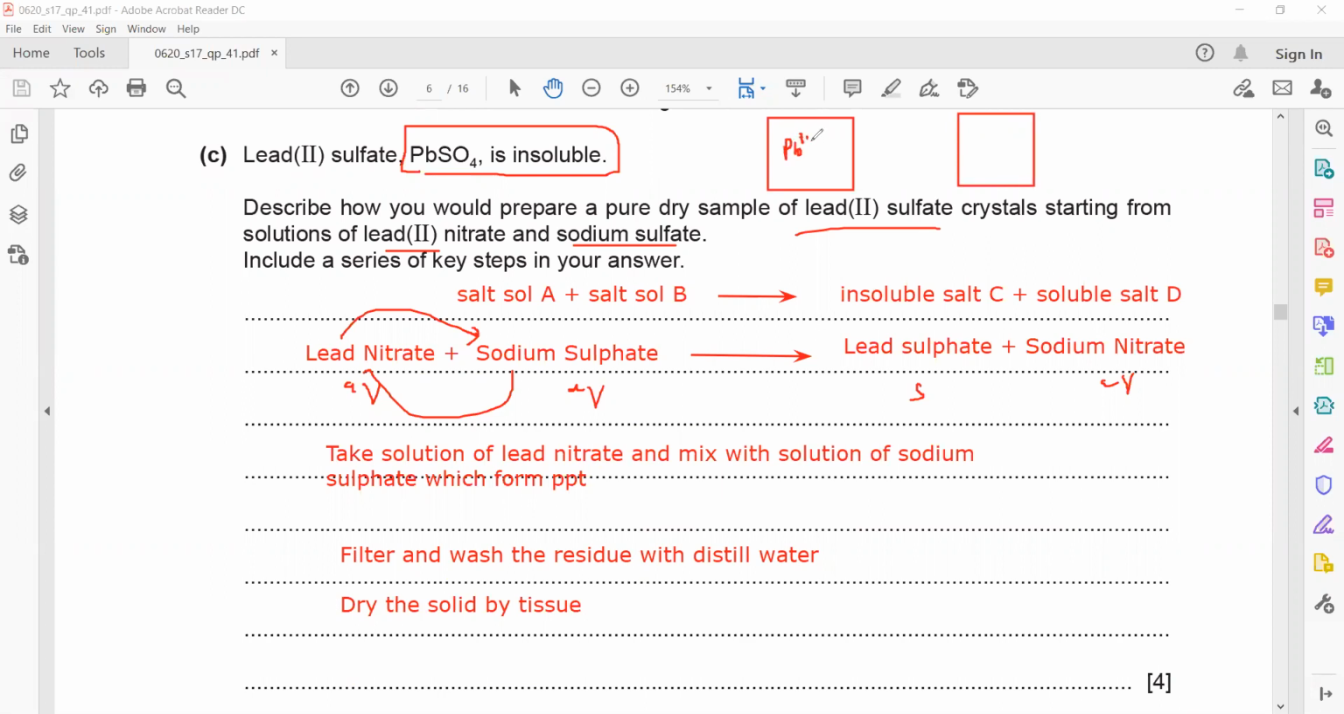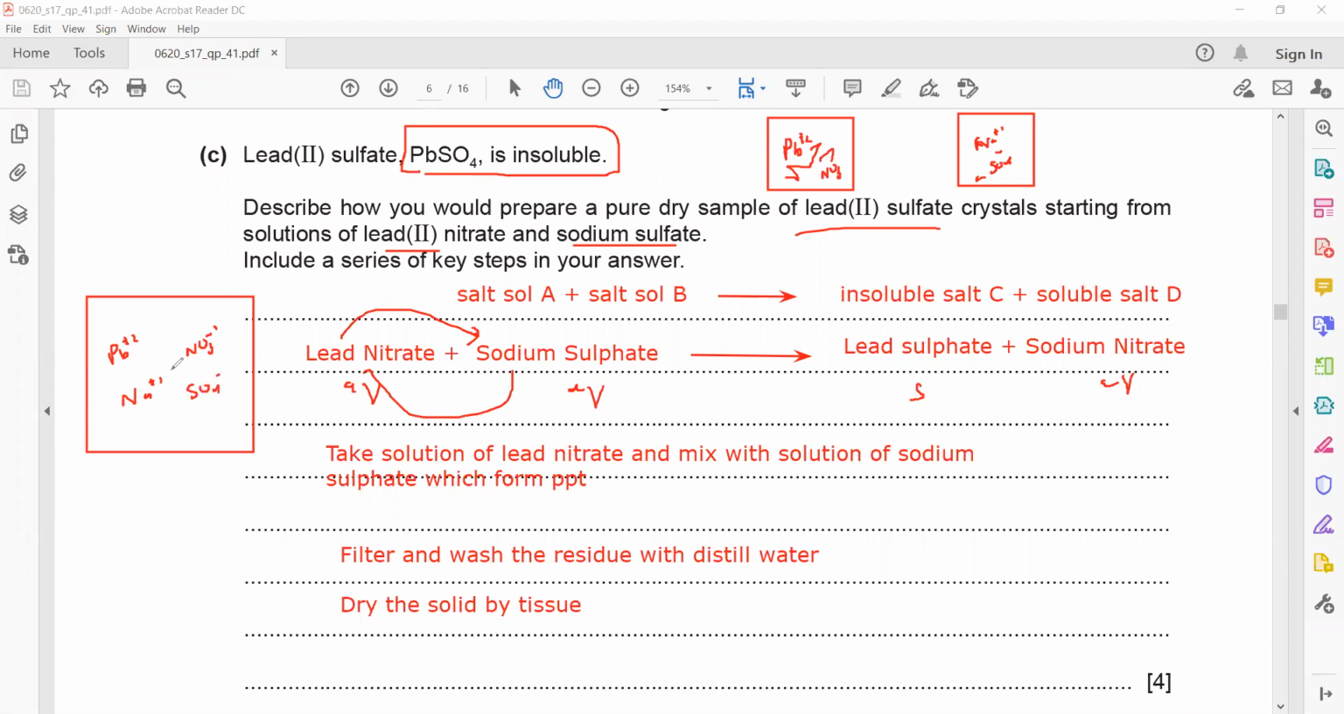lead ion. These ions are not stationary, they are continuously moving. And we have nitrate ion, they are also moving. And we have sodium ion, and we have sulfate ion. These ions are moving. But when we mix them together in one container, so when we mix them into another container, we have a lead ion, we have nitrate ion, we have sodium ion, and we have sulfate ion.